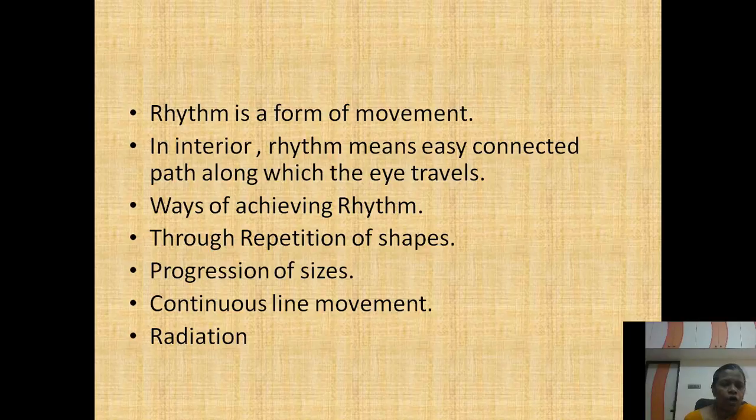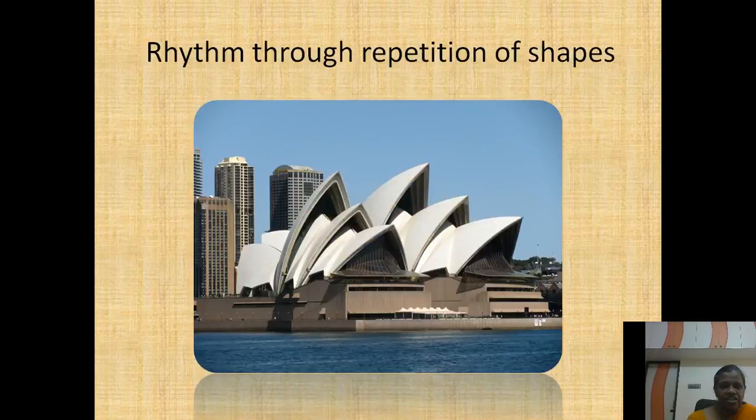Okay, so what are the ways of achieving rhythm? The first one is through repetition of shapes. Where a particular shape is repeated, there will be a rhythmic movement. Then progression of size, then continuous line movement, then radiation. First we are going to see rhythm through repetition of a shape.